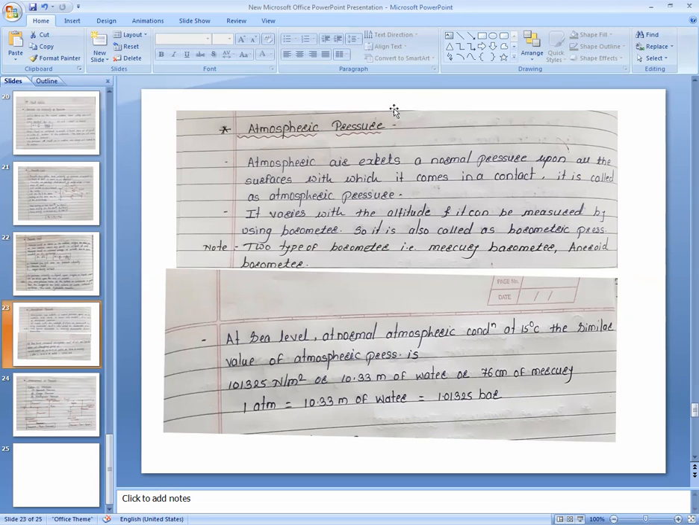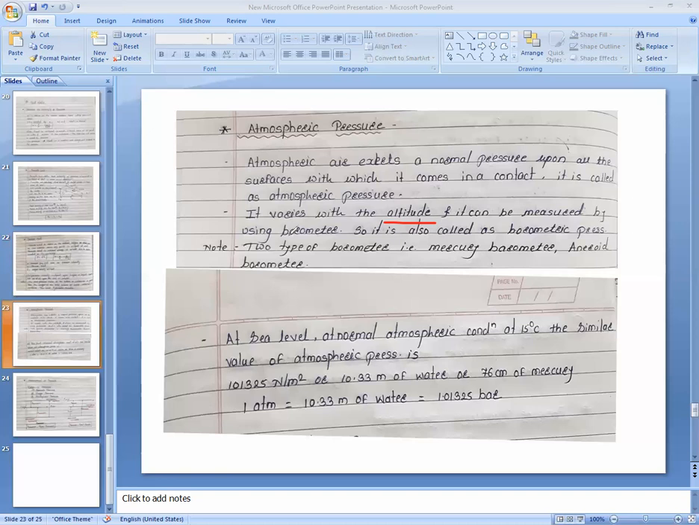So here we will discuss the definition. The definition says that atmospheric air, not any other air, exerts a normal pressure upon all the surfaces with which it comes into contact. It is called atmospheric pressure. It varies with the altitude. Altitude means height, or we could say the height from the ground.